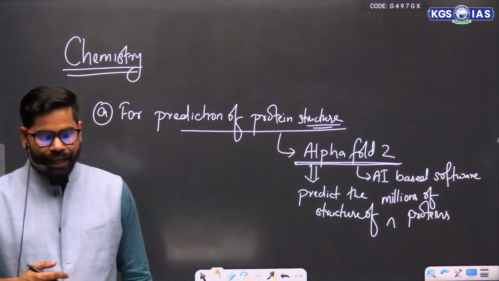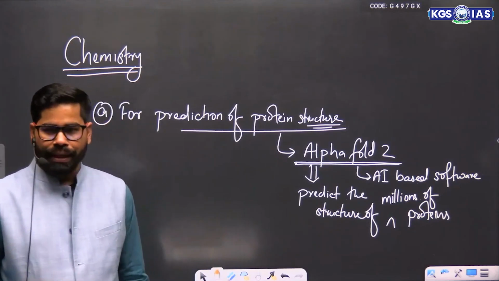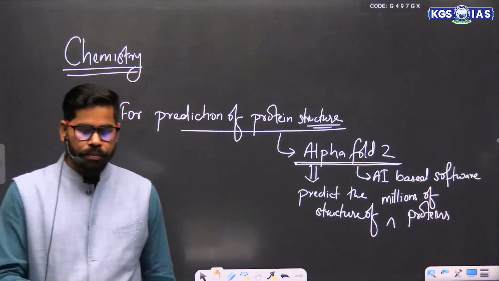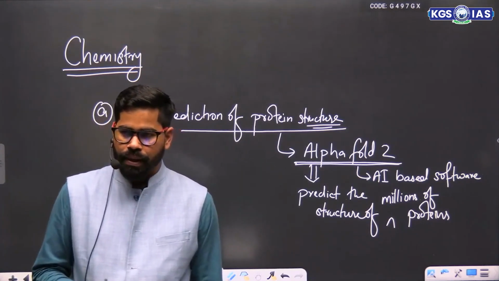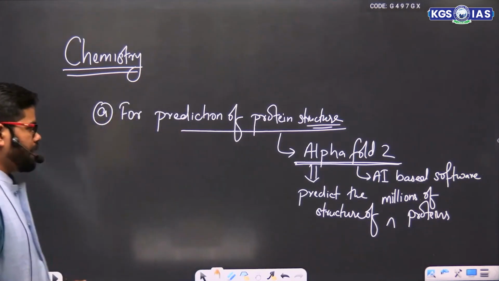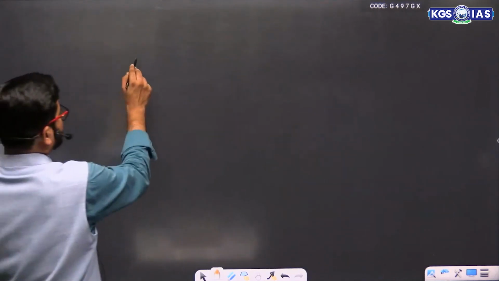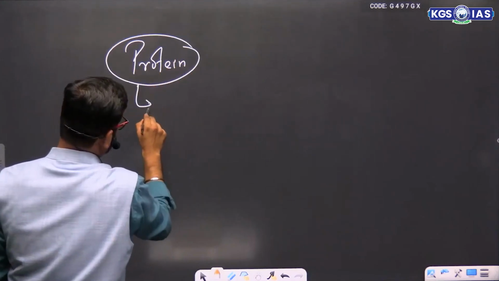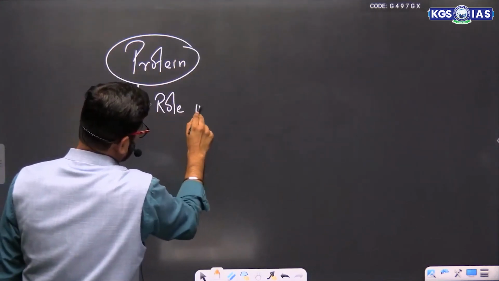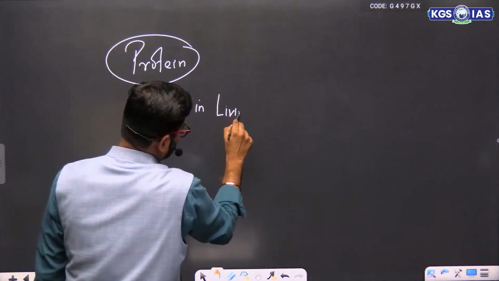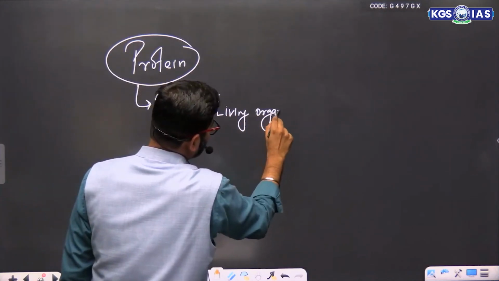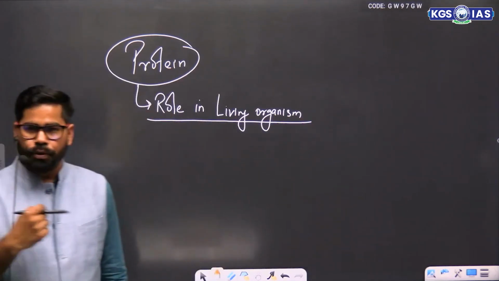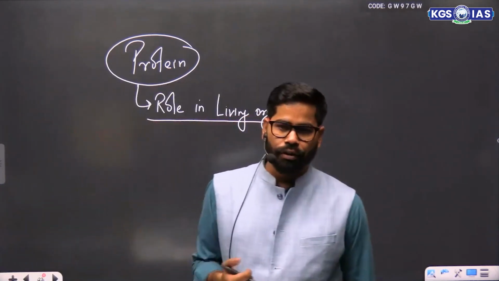Now the thing is, why are we doing it, why are we predicting this complex structure of protein? See, when we are talking about proteins, let us see one more part of it, and we will come to this page again. Protein's role in living organisms. If we talk about protein, what is the role of protein in the living organism?